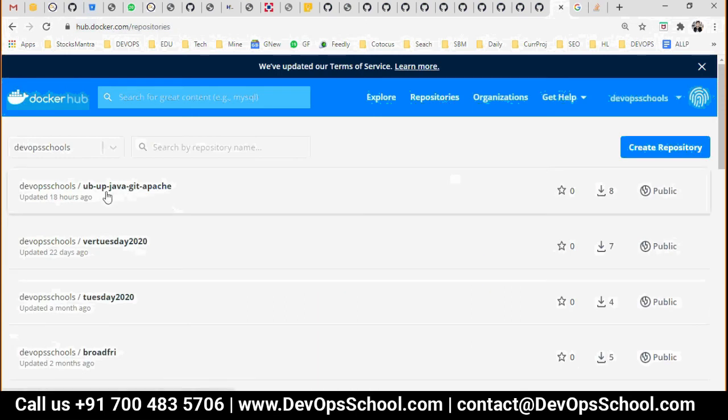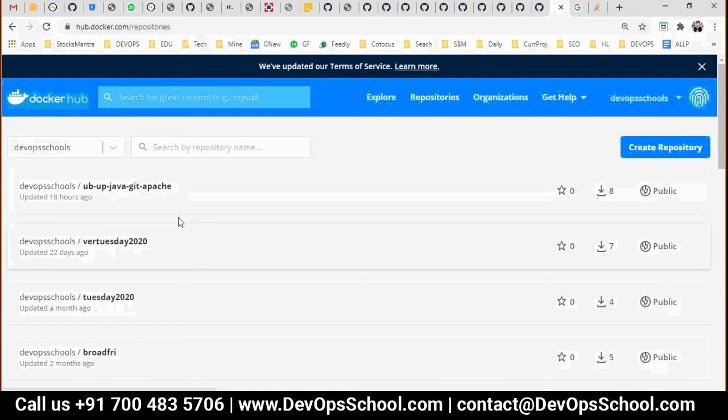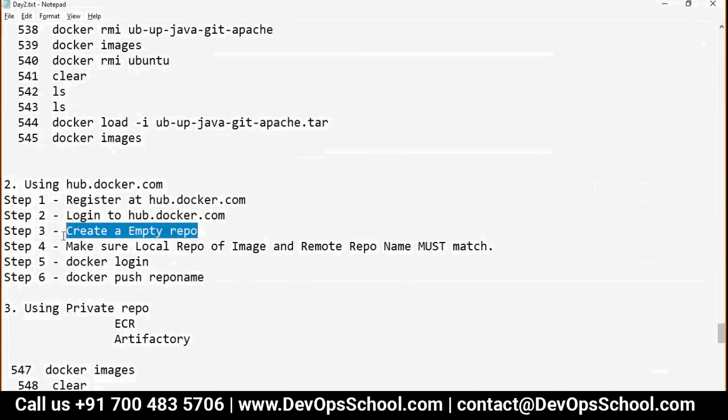These are the repos I created. Remember, if you have an official account, then your ID will become the repo name. But because we are people from the community registered with a free account, we will not get a unique ID like DevOps School or something. We will always have the repo with some alias, like my ID is DevOps School / a repo name. So like that. Here, this is the empty repo I created.